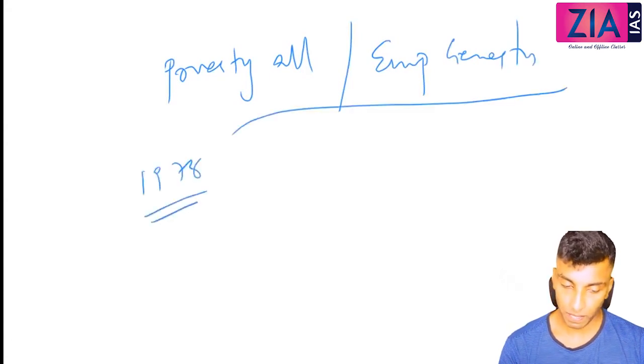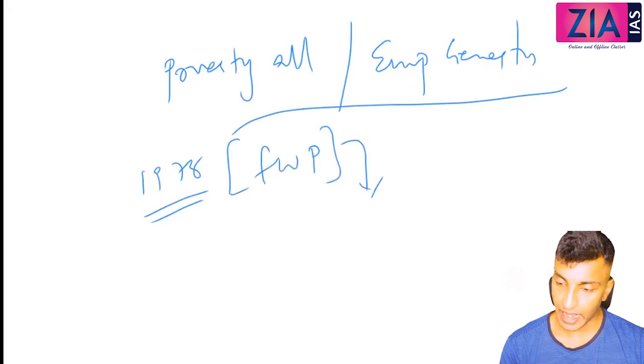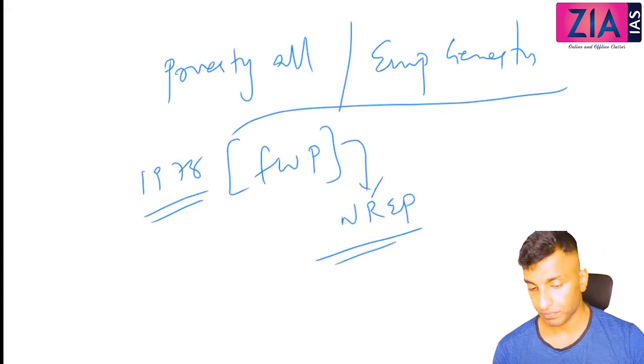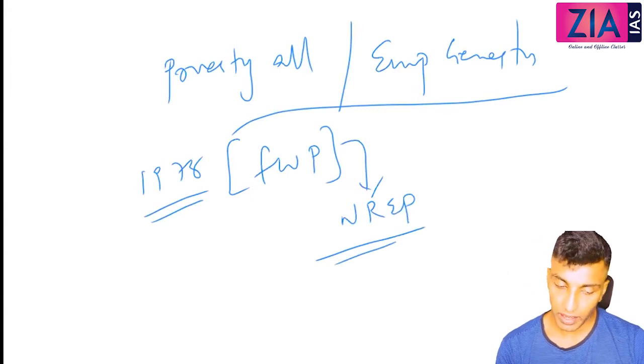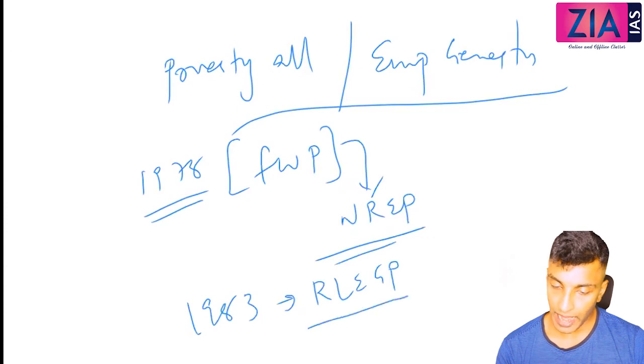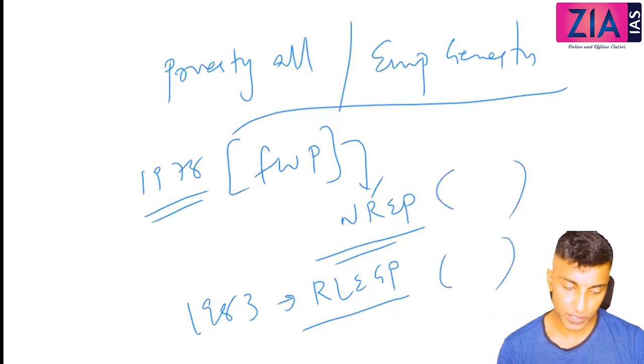1978, we have already discussed which one? Food for Work program, right? This was extended and renamed as NREP, National Rural Employment Program. Okay, and in 1983, RLEGP, Rural Landless Employment Guarantee Program. So not across India, some districts, here also some districts.